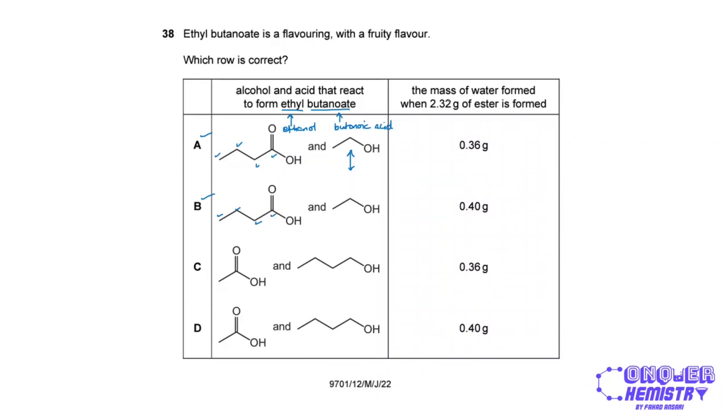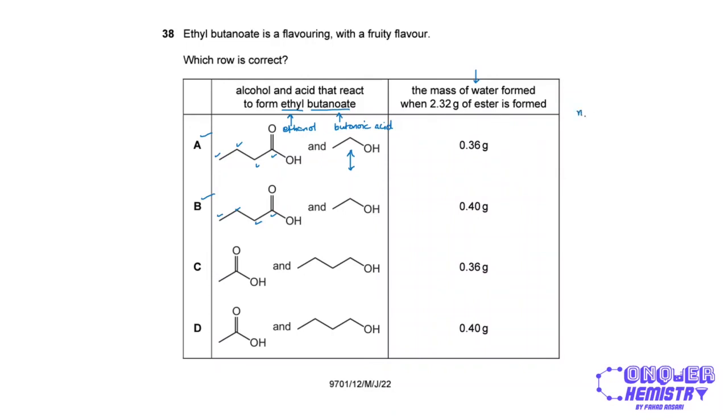So now the mass of water formed when 2.32 grams of ester is formed, right? So what we do over here is when this acid and alcohol react, they're obviously going to form 1 mole of the ester and 1 mole of water, right? So if we find the moles of the ester, we will find the moles of water, and then we can convert that into mass, right?